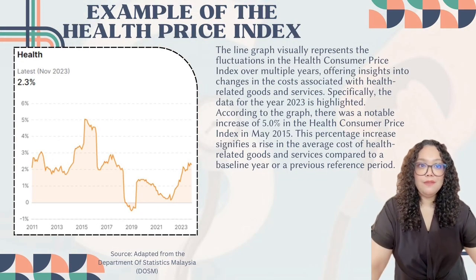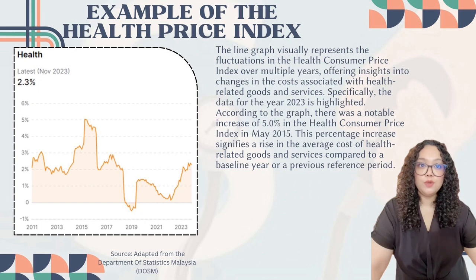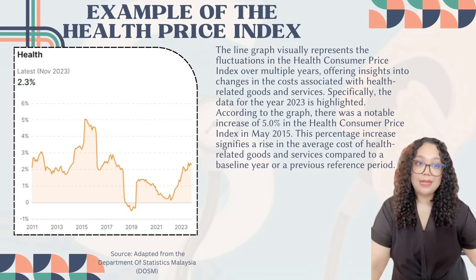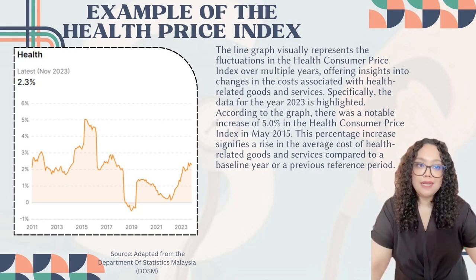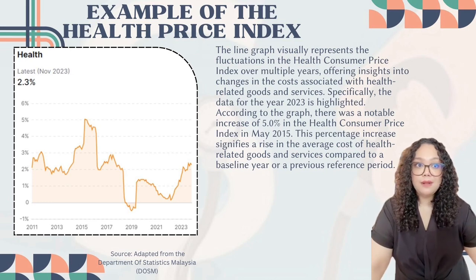Moving to the next graph, it visually represents the fluctuations in the health CPI over multiple years, offering insights into changes in the cost associated with health-related goods and services, specifically for 2023. According to the graph, there was a notable increase of 5% in the health CPI in May 2015. This percentage increase signifies a rise in the average cost of health-related goods and services compared to a baseline year or a previous reference period.